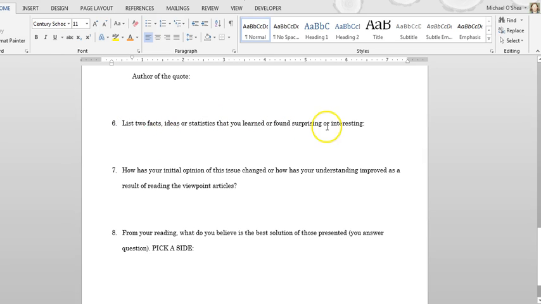I'm going to list 2 facts, ideas, or statistics that I found surprising and interesting. So these are outside of the quotes that I found. Any 2 facts that I would like. I'm going to tell if my opinion on the issue has changed. This is one of the first questions I answered after reading everything. Is my opinion the same? And then at the